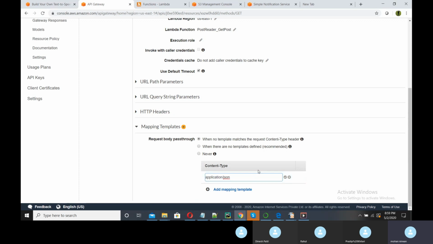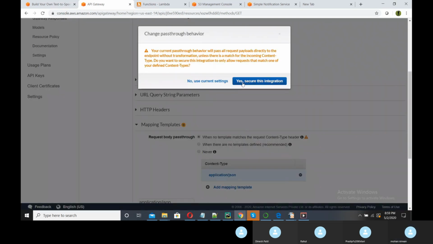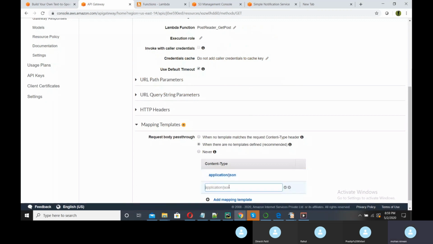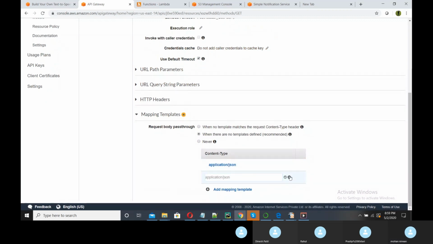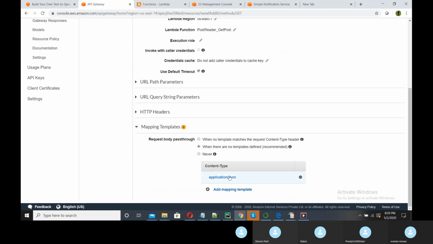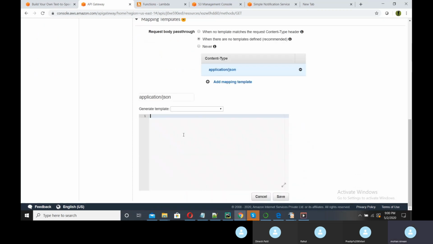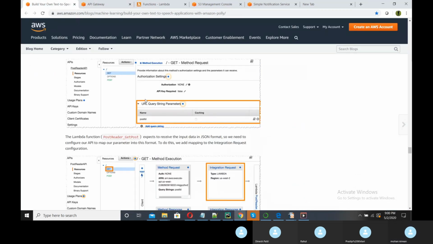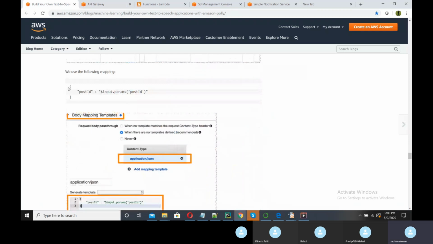So here we are giving application/json, that is save, and we need to paste one code here.